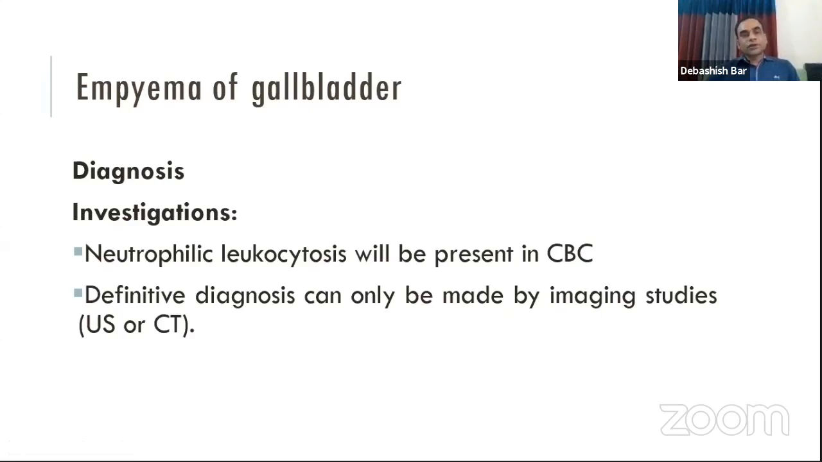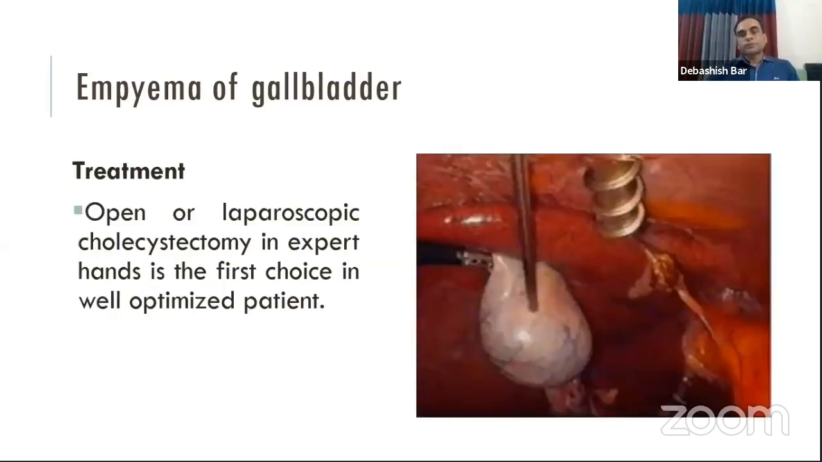Previously, we learned that the complete blood count in acute cholecystitis gives neutrophilic leukocytosis, but in this condition, empyema of the gallbladder, the leukocytosis will be more in the complete blood count. And we can make the definitive diagnosis by ultrasonography of the hepatobiliary system and CT scan. It will show the distended gallbladder as well as stone within the lumen of the gallbladder.